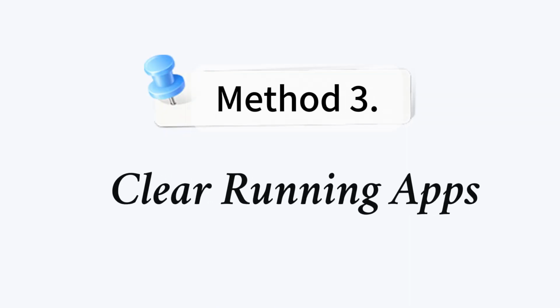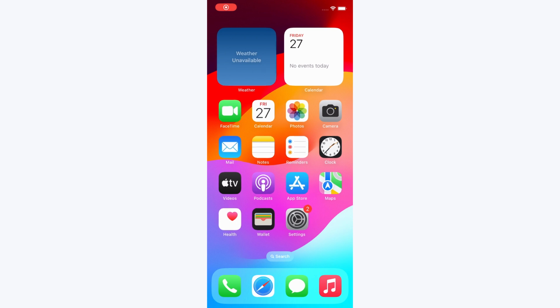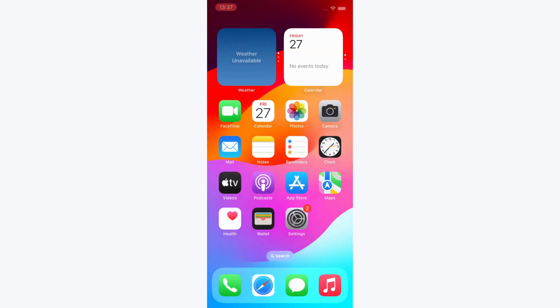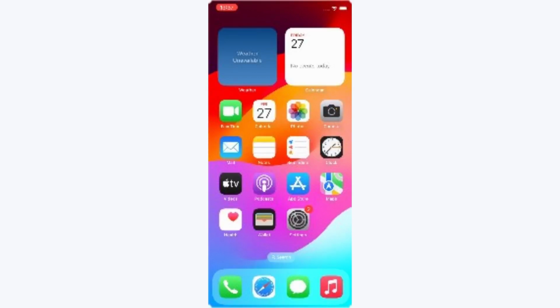Method 3. Clear running apps. Back to the home screen. Swipe from left bottom to right top and enter the background interface. Scroll upwards to stop the vibration of these running apps.